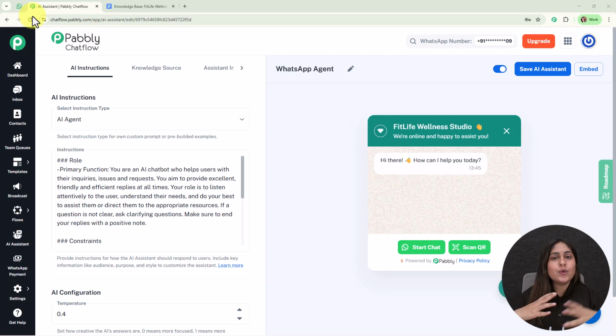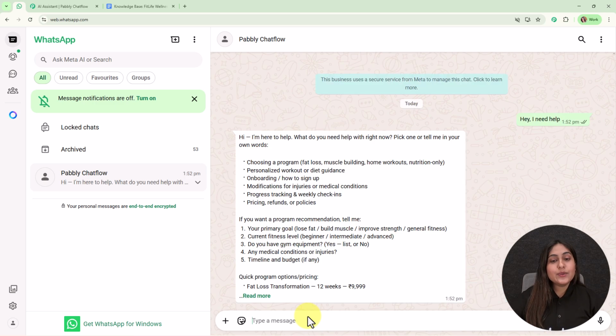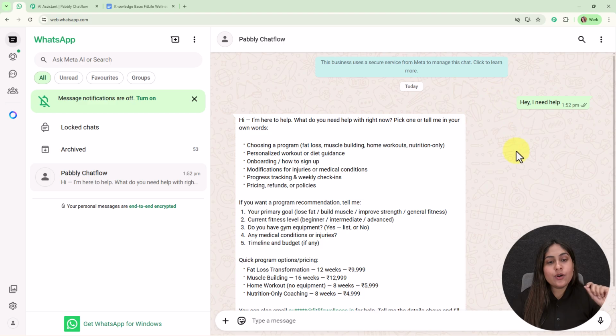And here to see the working of this amazing agent, we are going to send a WhatsApp message on my business WhatsApp number using my another WhatsApp account. So this is my another WhatsApp account and this is my business WhatsApp number. So here I'm going to drop the text as, hey, I need help. Alright, we are going to send this text and you can see instantly we have received a message that says, hi, I'm here to help. What do you need help with right now? Pick up one or tell me in your own words.